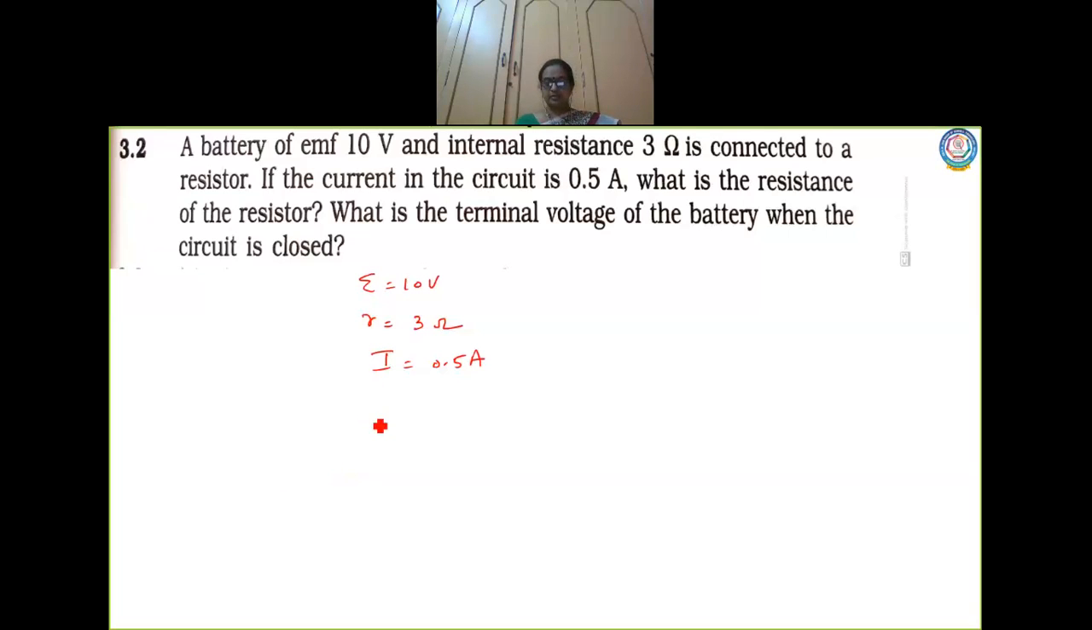So first let us find out the resistor. The formula is I is equal to EMF by R plus r, children, and I want to find the value of resistance. So rearrange the formula. When I rearrange, R is equal to EMF by I minus r. So this is equal to, what is EMF? 10. 10 by 0.5 minus 3. Okay? So this will give the value of resistance to be 17 ohm.